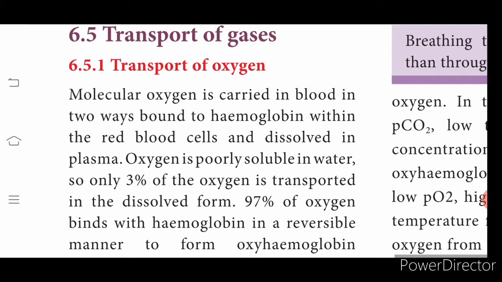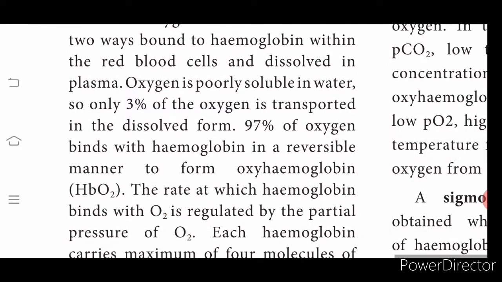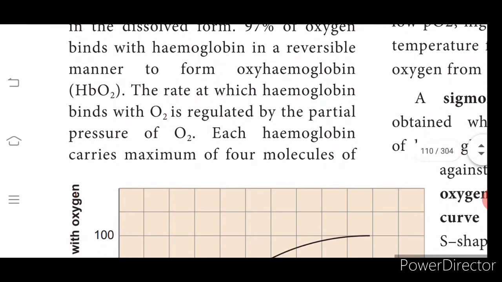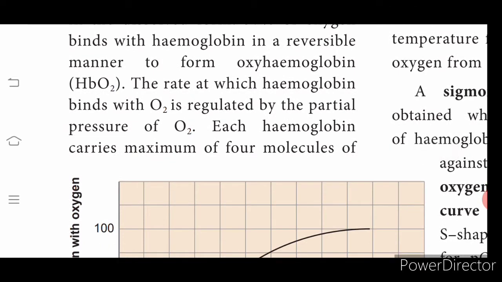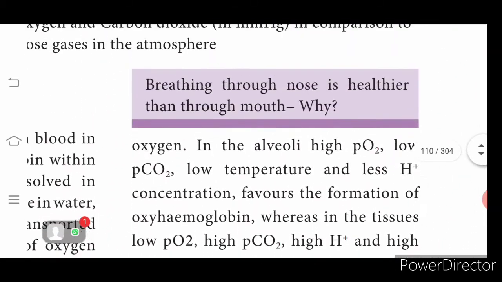Transport of oxygen: molecular oxygen is carried in the blood in 2 ways. It can be bound to the hemoglobin within the red blood cell, and oxygen is poorly soluble in water, so 3% of oxygen is transported in the dissolved form. 97% of oxygen binds with hemoglobin in a reversible manner, that is, it can again come back from the oxyhemoglobin. The rate at which hemoglobin binds with oxygen is regulated by the partial pressure of oxygen. Each hemoglobin carries about 4 molecules of oxygen, that we have learnt already.